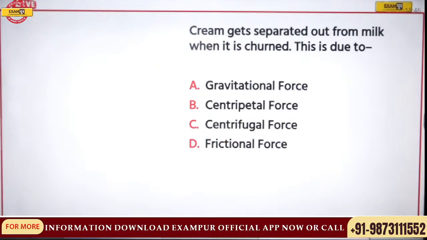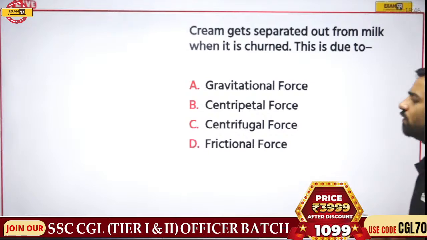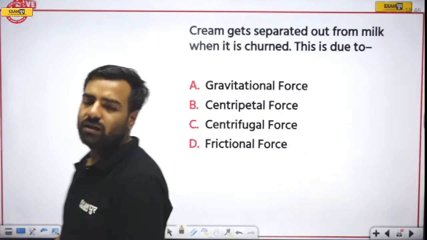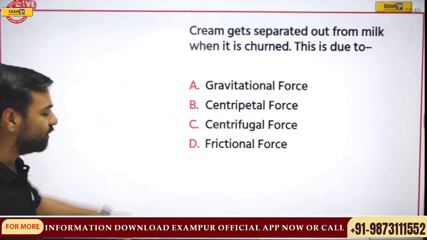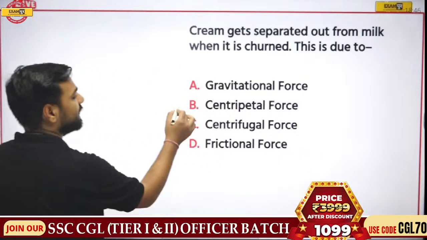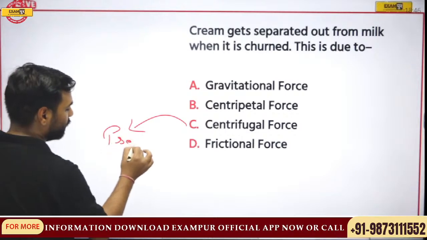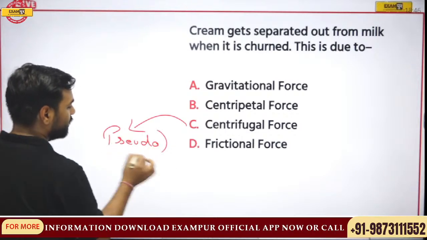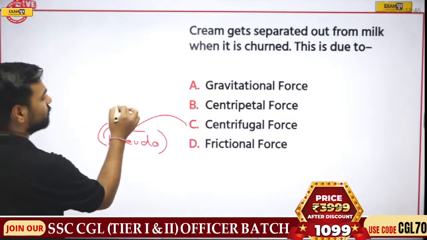Yes, next question please. Cream gets separated out from milk when it is churned. This is due to what? There are four forces given, where we have already discussed the gravitational force. We have understood centripetal and centrifugal, right? Let me write for you. Till then I want the answer from everyone. Centripetal was the real one and centrifugal was the pseudo force. And the centripetal force tends to act inwards towards the center.